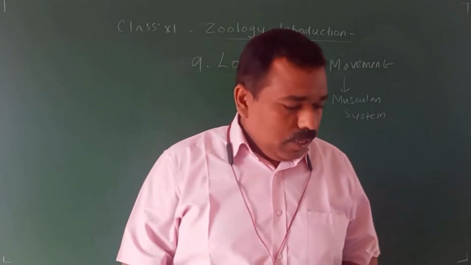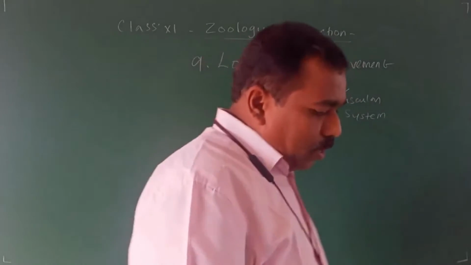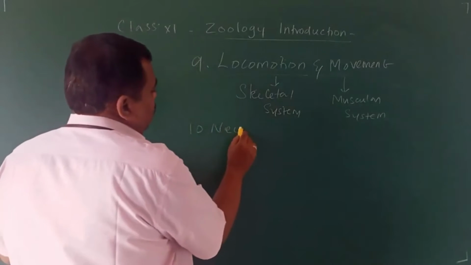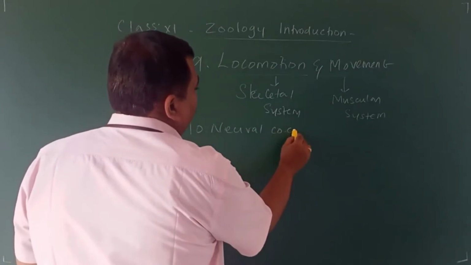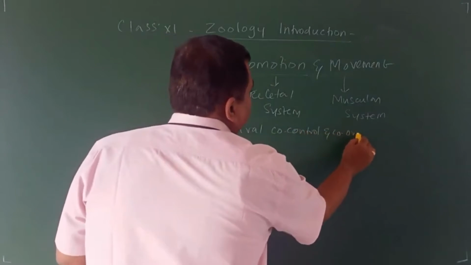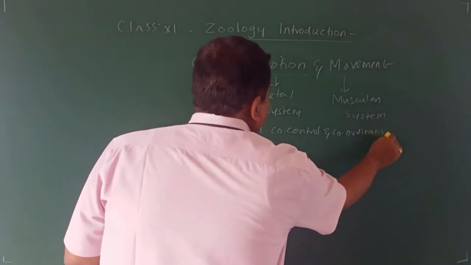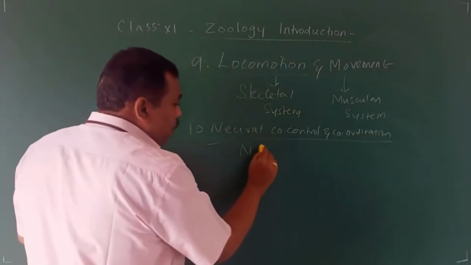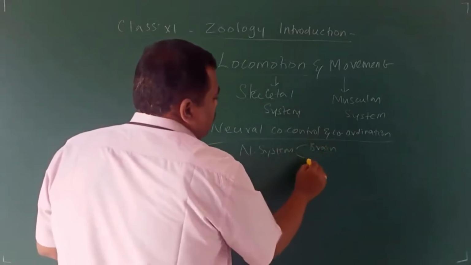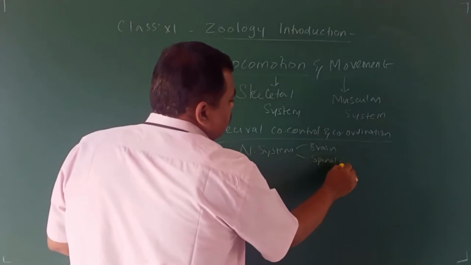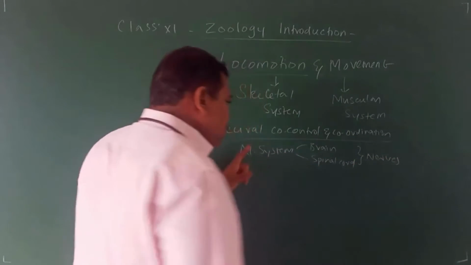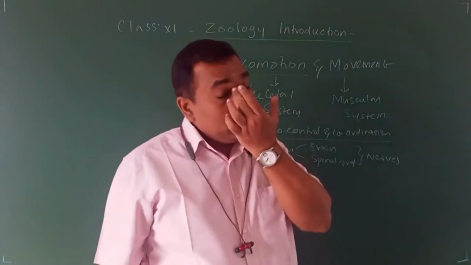Now, the next lesson, neural control and coordination. This deals with the nervous system, the brain, the spinal cord, along with the nerves. This one also you might have learned in your 10th standard.